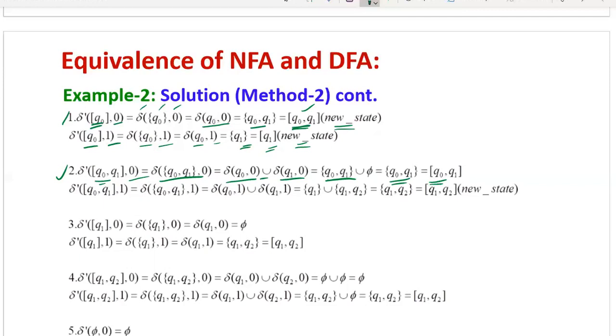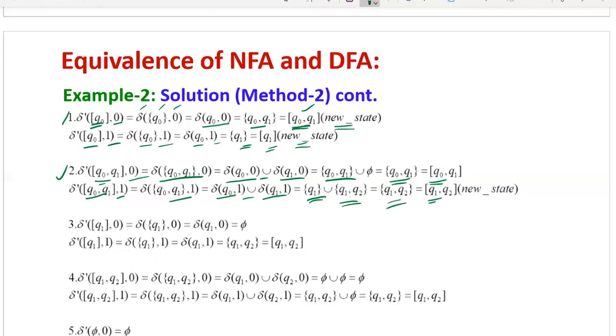Then similarly on input 1, you can find out delta dash of Q0 Q1 on input 1. This can be written as delta of Q0 Q1 on input 1. Then apply the union rule, delta of Q0 on 1 union delta of Q1 on 1. Substitute these transitions from the given NFA. Q0 on 1 has the next state Q1. Then delta of Q1 on 1 equals Q1 Q2. In the union of these two, see Q1 is repeated in both sets. This can be taken only one time. Then Q2 is new. Finally we get Q1 Q2.